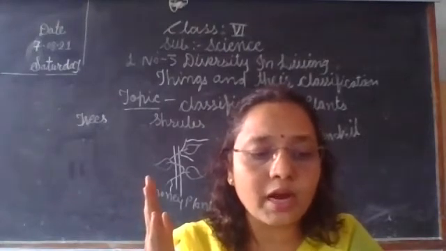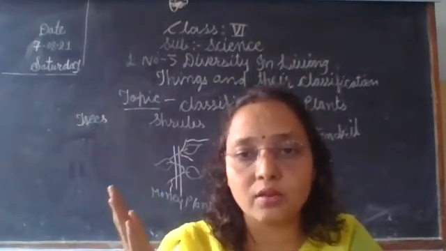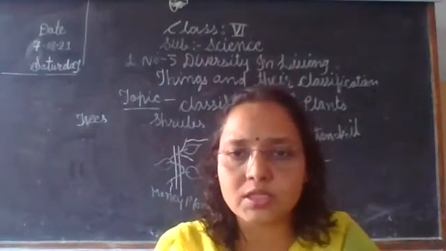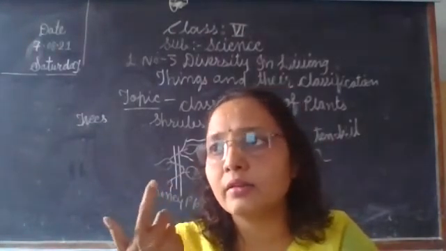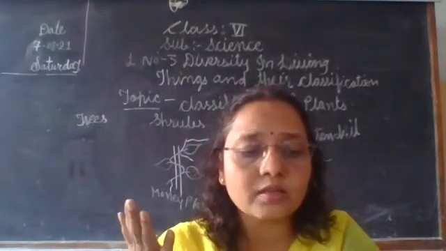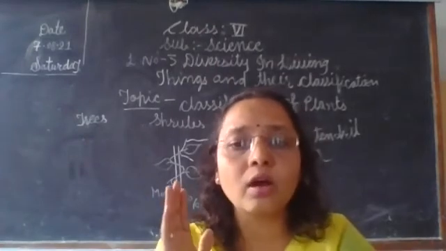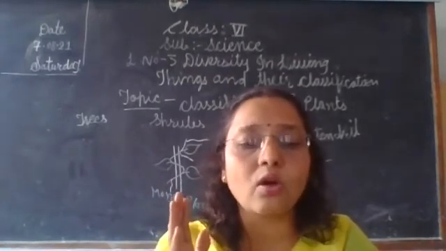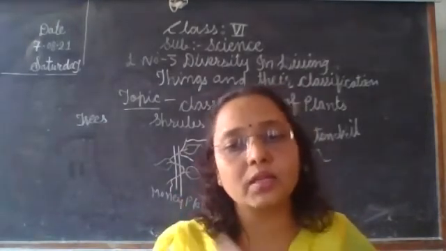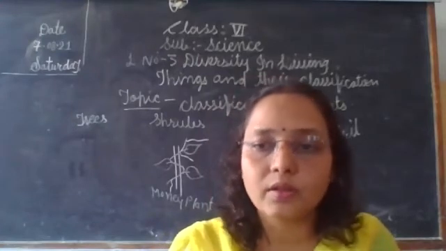Non-flowering plants may not have organs like root, stem and leaves. See the difference. The flowering plants we know, rose is a flowering plant. Then various flowers we see in our surroundings. Means they have root, stem and leaves also. But the non-flowering plants may not have organs like root, stem and leaves. They are some special type of plants.